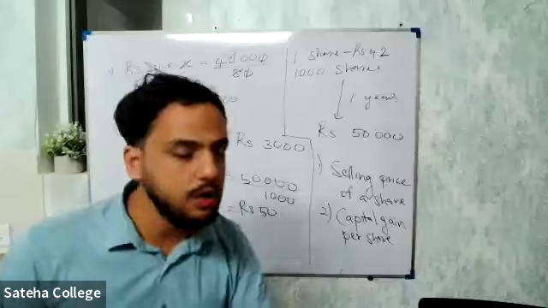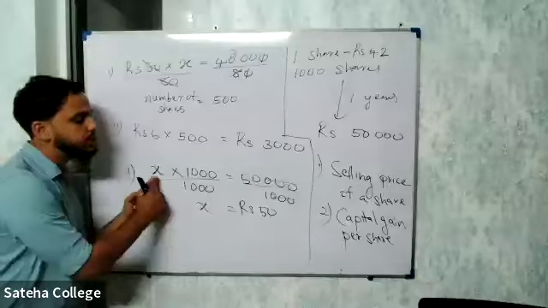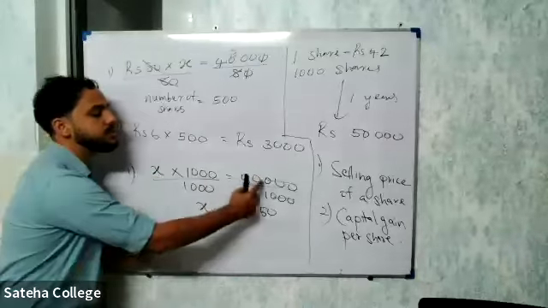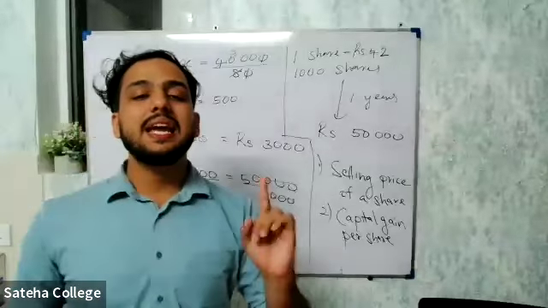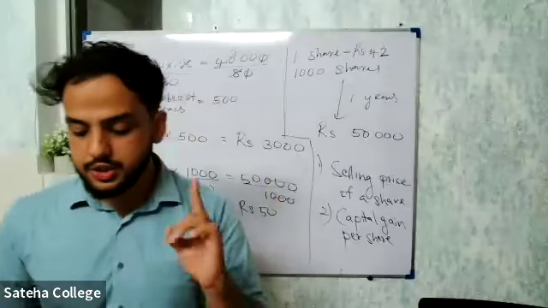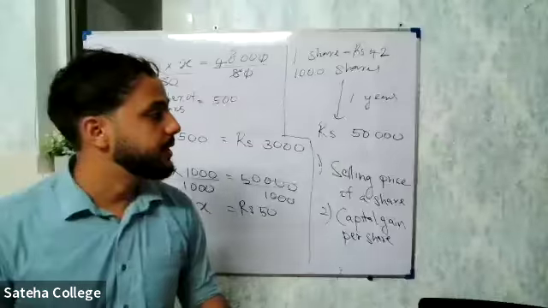1,000 shares for 50,000. What can you do? Price of one share, the value that he sold, multiplied by 1,000 is equal to 50,000. Divide by 1,000 here, you will get the selling price of one share. Is that clear? Yes, sir. All right, very good. Right.